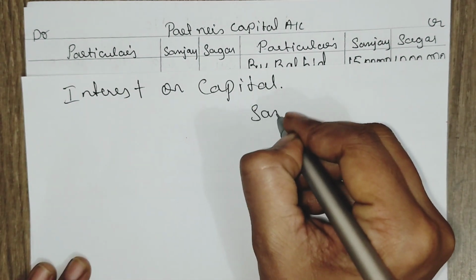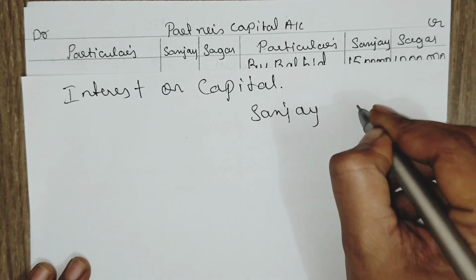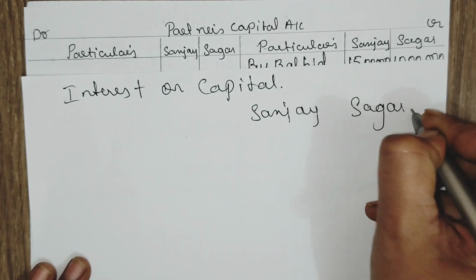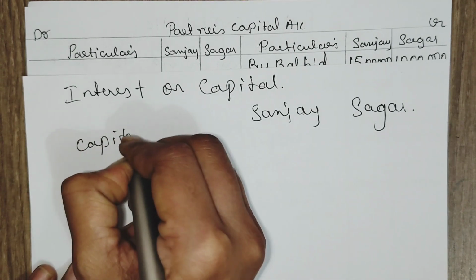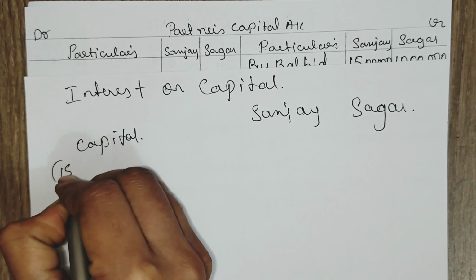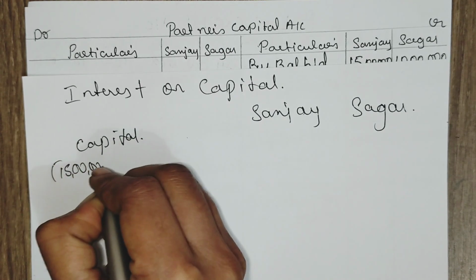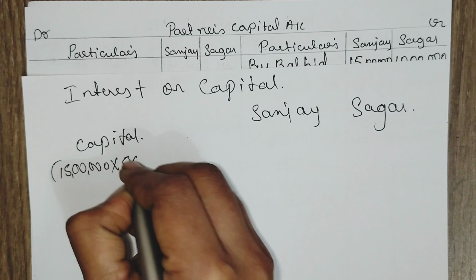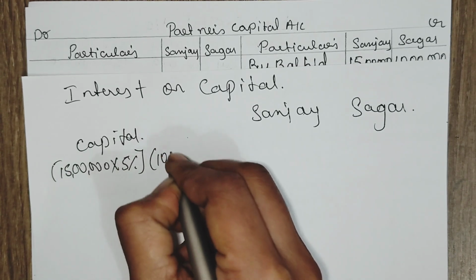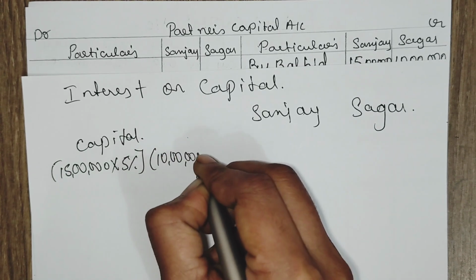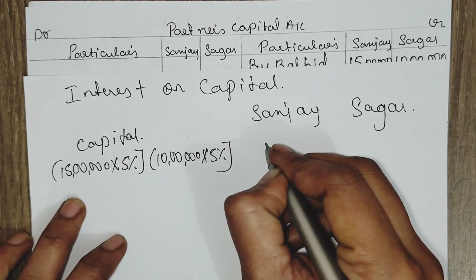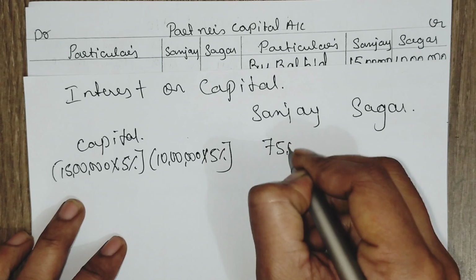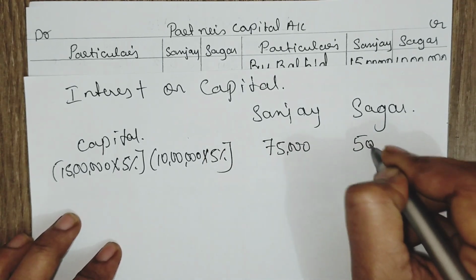We have Sanjay, Sagar. First for the opening capital we are calculating 15 lakh into 5%, 10 lakh into 5%. 15 lakh, 15 fives are 75, 75,000, and here 50,000.